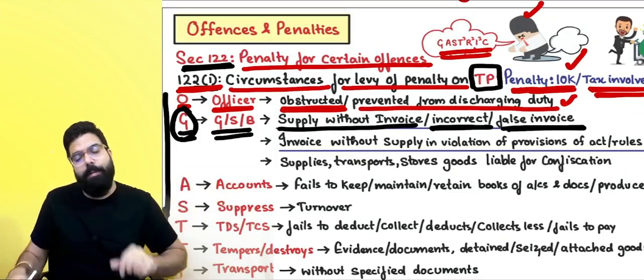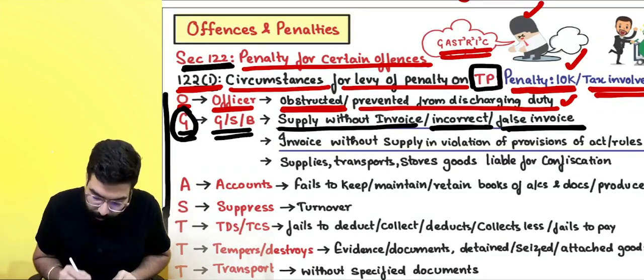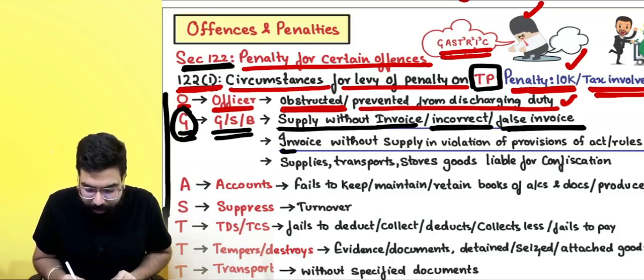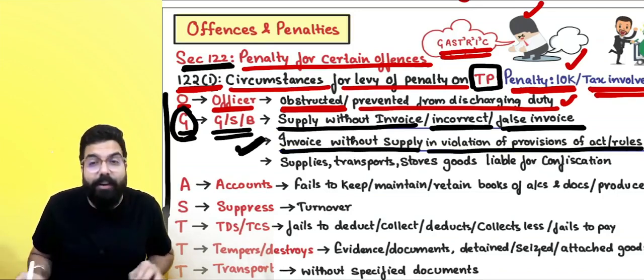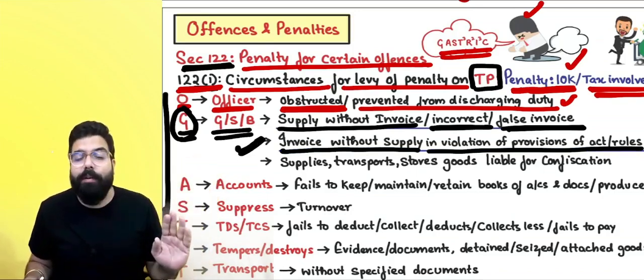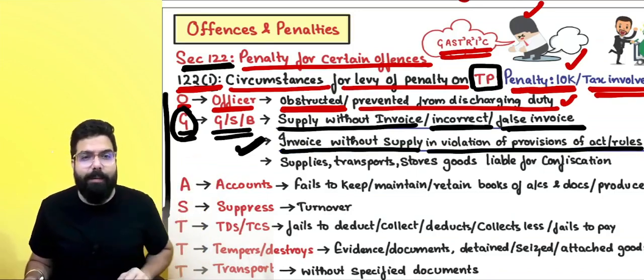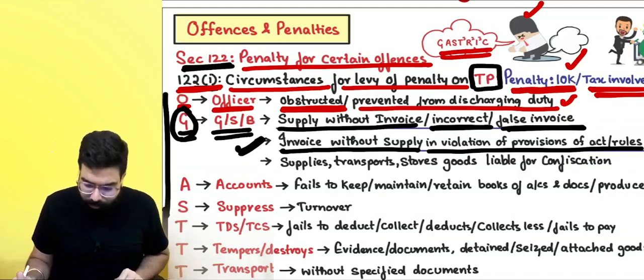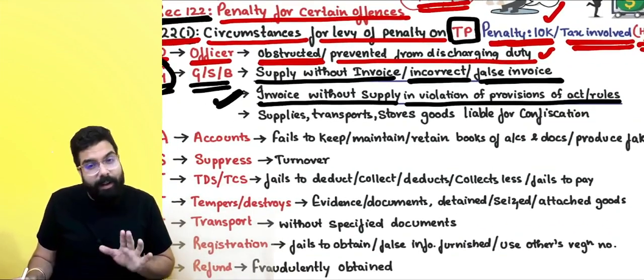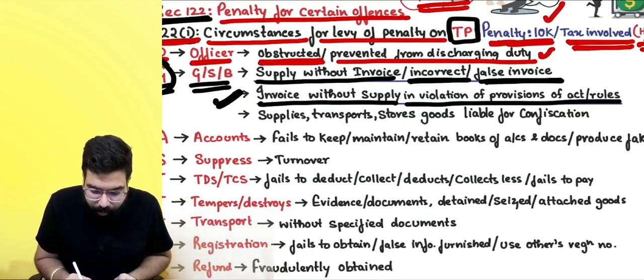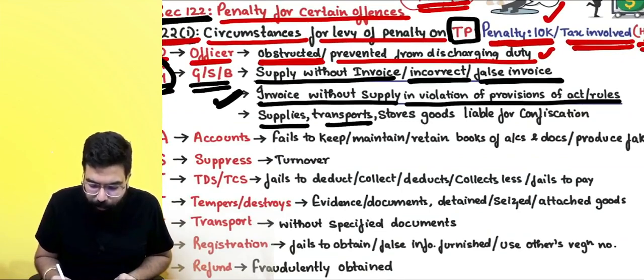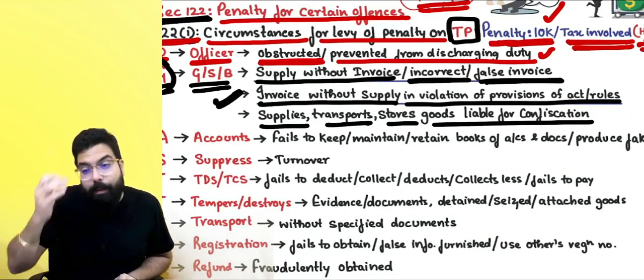The IGST Act is always double. Sir, if goods invoice without supply in violation of the act, basically you are issuing a bogus invoice. In the case of a bogus invoice, you will be liable for a penalty which is 10,000 or tax involved, whichever is higher.